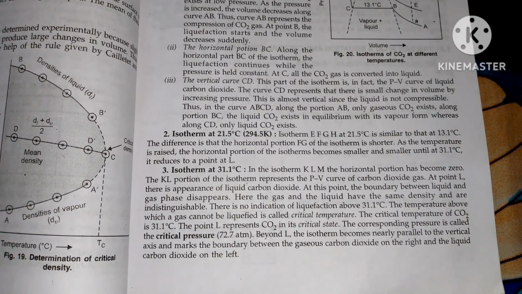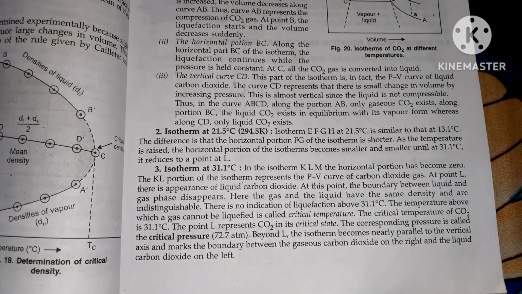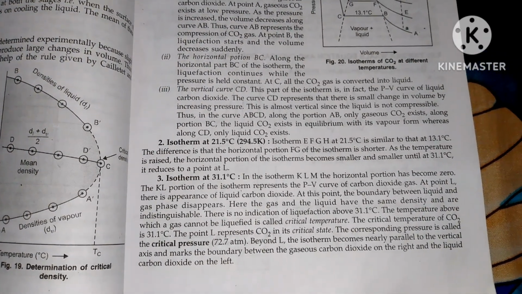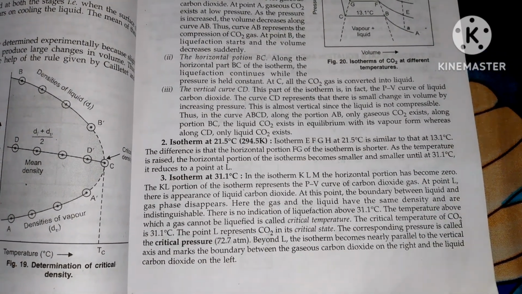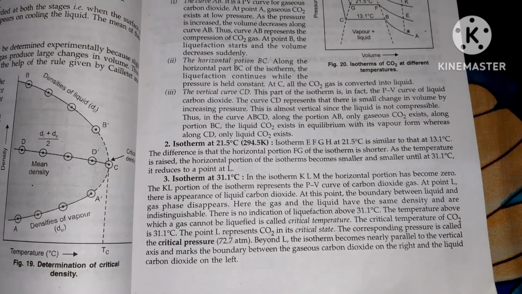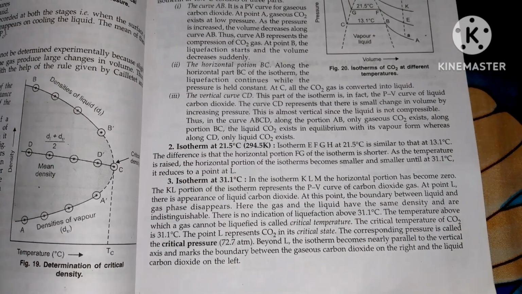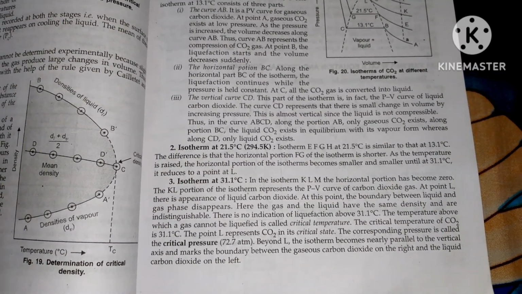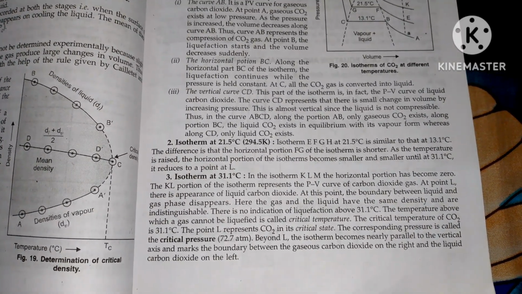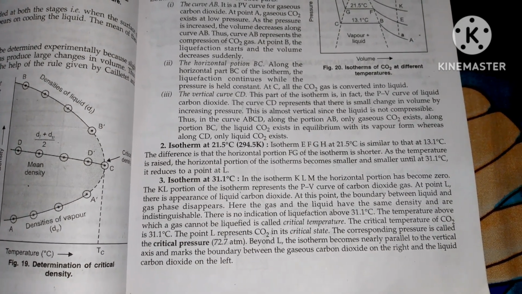Third, isotherm at 31.1 degrees Celsius. In the isotherm KLM, the horizontal portion has become zero. The KL portion of the isotherm represents the PV curve of carbon dioxide gas. At point L, there is appearance of liquid carbon dioxide at this temperature. At this point, the boundary between liquid and gas phase disappears, as the gas and the liquid have the same density and are indistinguishable. There is no indication of liquefaction above 31.1 degrees Celsius.